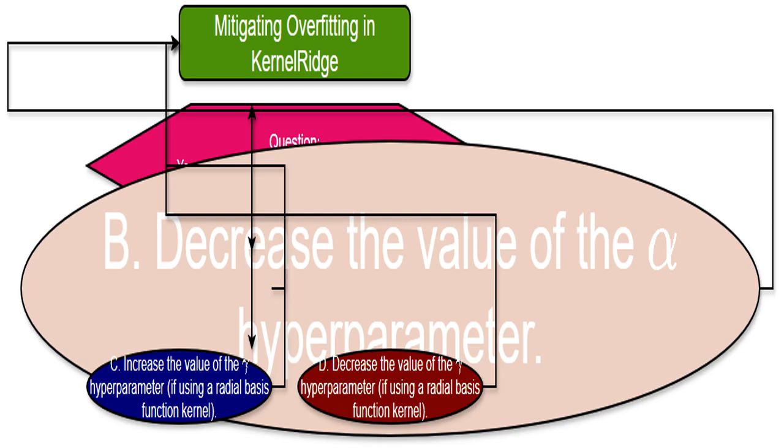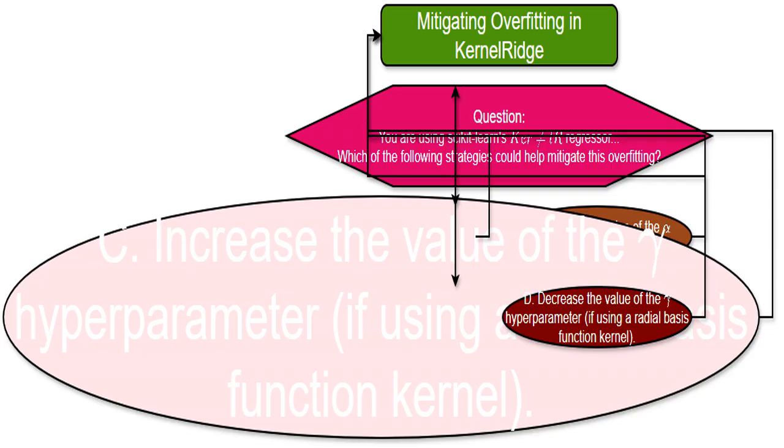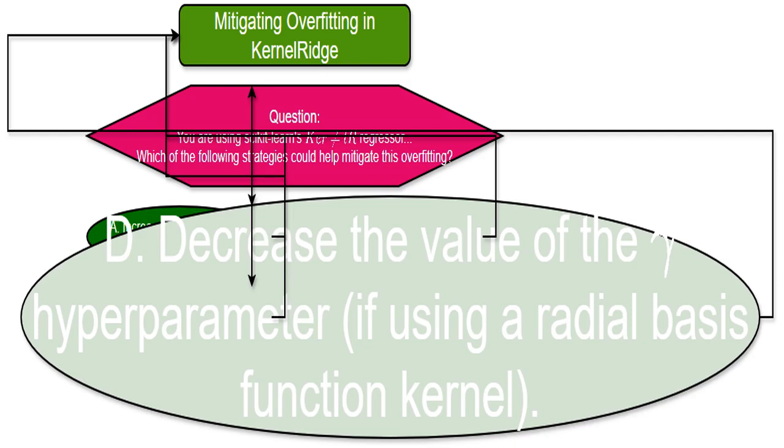Decreasing alpha weakens regularization, making the model more complex, thus more likely to overfit. This option focuses on gamma, which determines the width of the radial basis function kernel. A higher gamma means a narrower kernel, making the model more sensitive to individual data points and more likely to overfit. In contrast to option C, a lower gamma creates a wider kernel, leading to a smoother model that's less sensitive to individual points and is therefore less prone to overfitting.